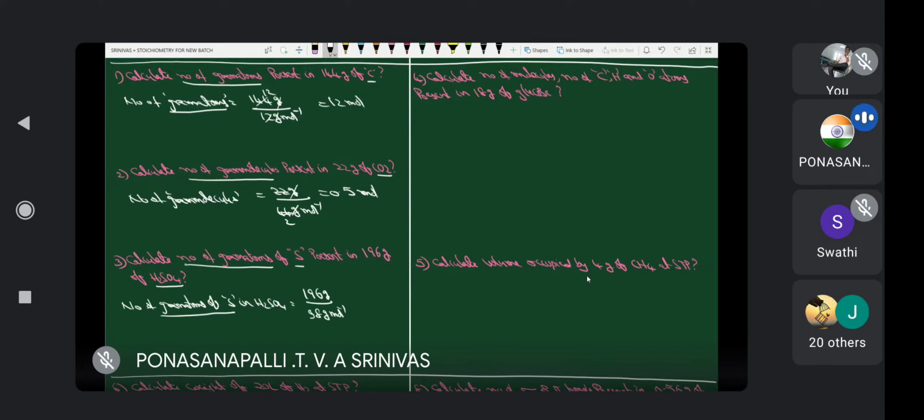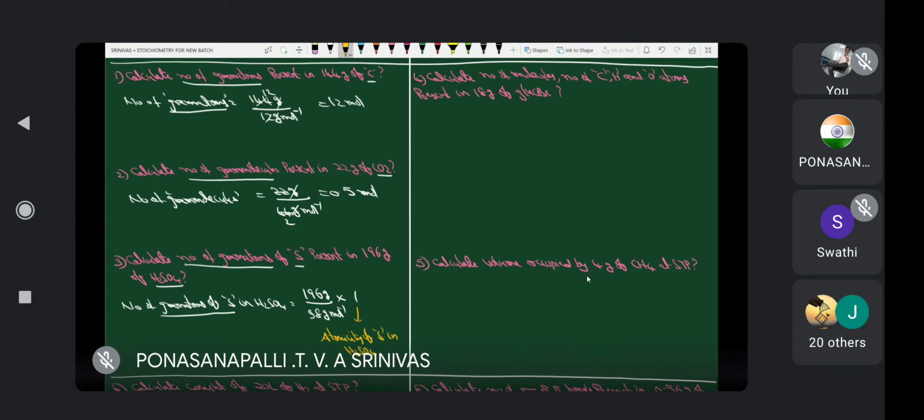This much of gram molecule. 1 gram molecule means 1 mole contains 1 mole of sulfur. Why? Because H2SO4 contains how many sulfur atoms? 1 into 1. For your understanding, here I am writing the atomicity of sulfur in H2SO4.